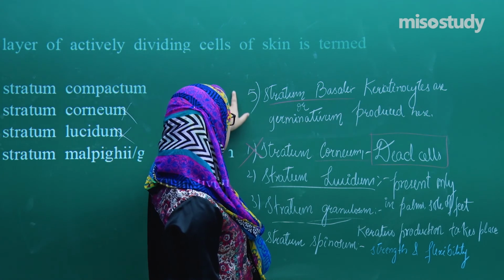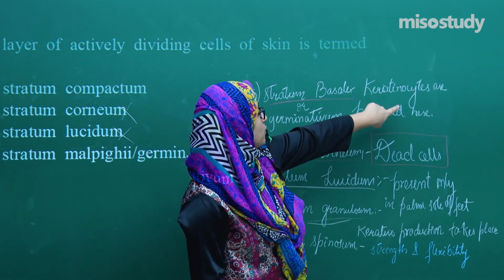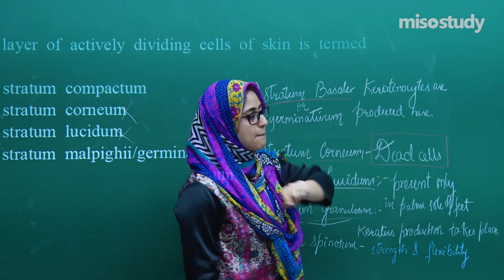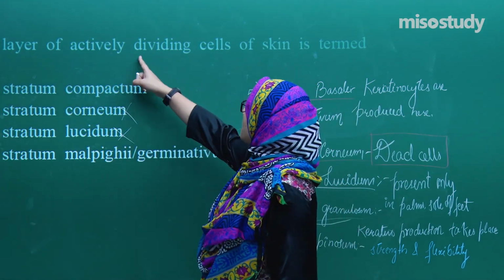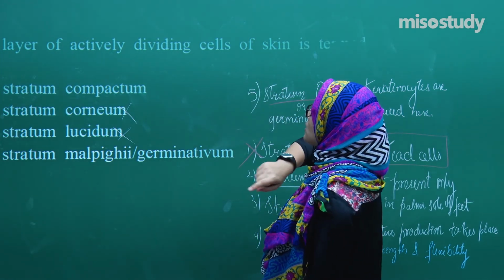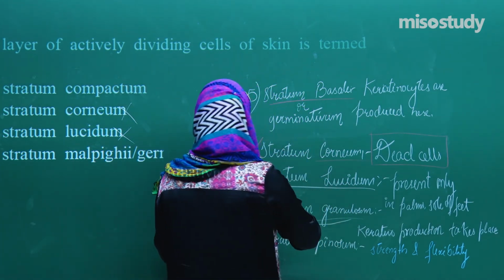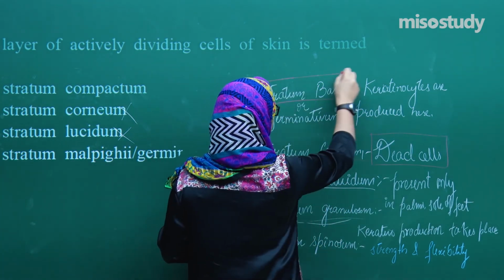So this layer is the deepest layer, and this layer produces the keratinocytes. So what happens in this layer? The layer of actively dividing cells of skin is termed as. So which layer is actually dividing? Obviously this layer is dividing because it's producing the keratinocyte cells.